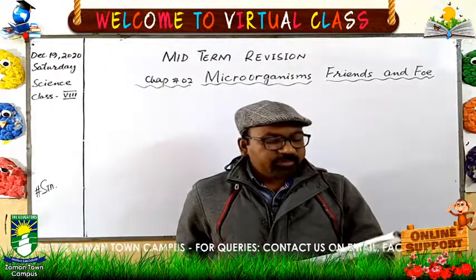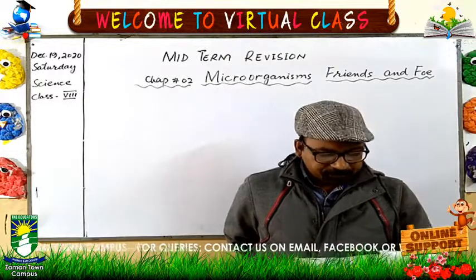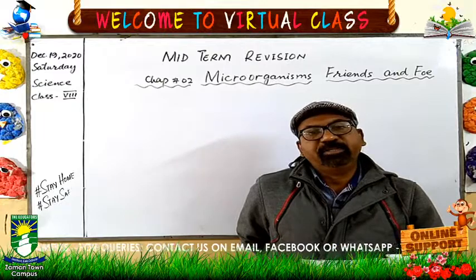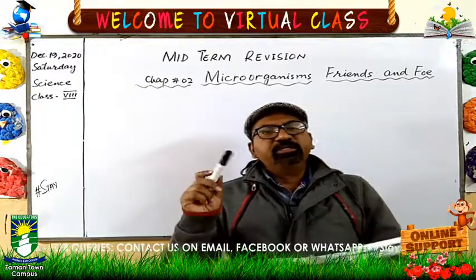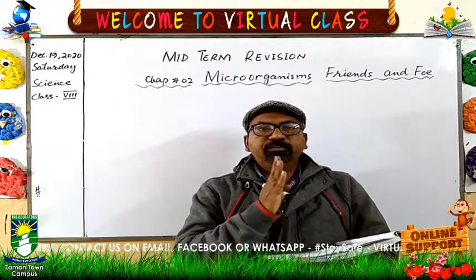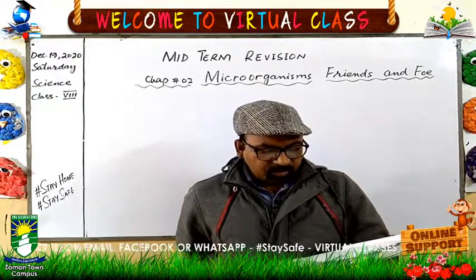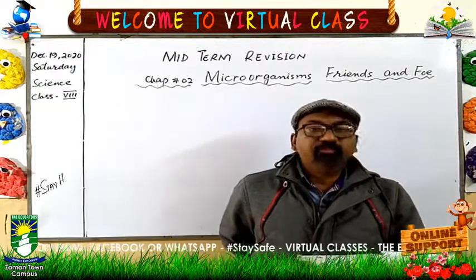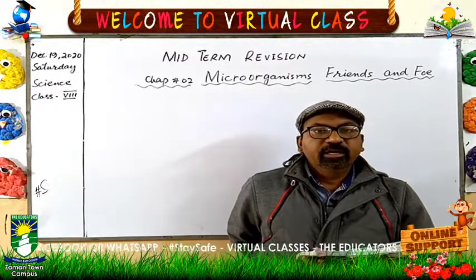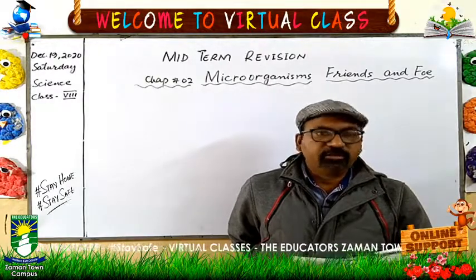Next is fungi. Fungi are also microorganisms, and sometimes they are unicellular and sometimes they are multicellular. Unicellular means composed of a single cell, and multicellular means composed of two or more, or a lot of cells. Like mushrooms, we can see mushroom is also a kind of fungi, and some fungi are micro and some are unicellular, some are multicellular.